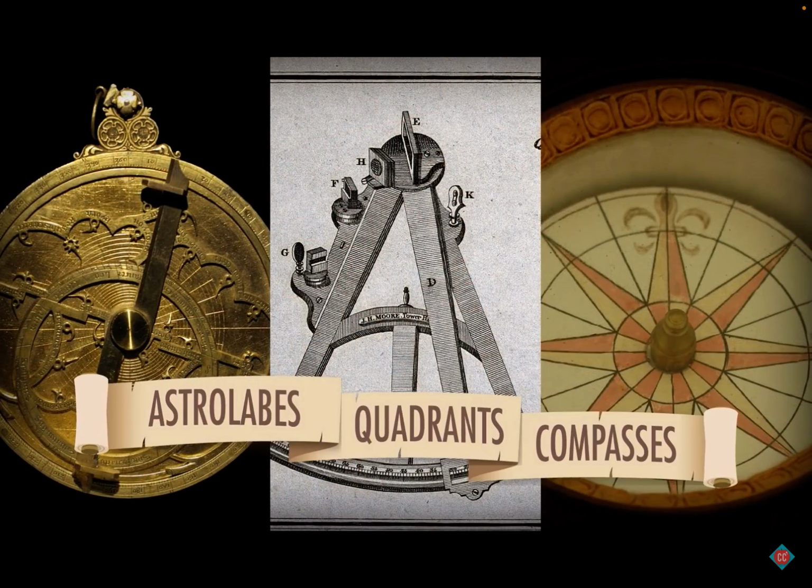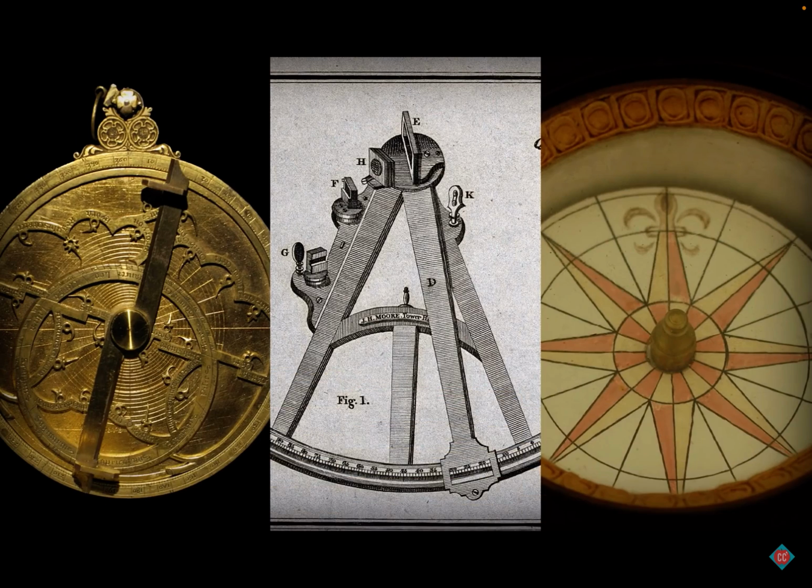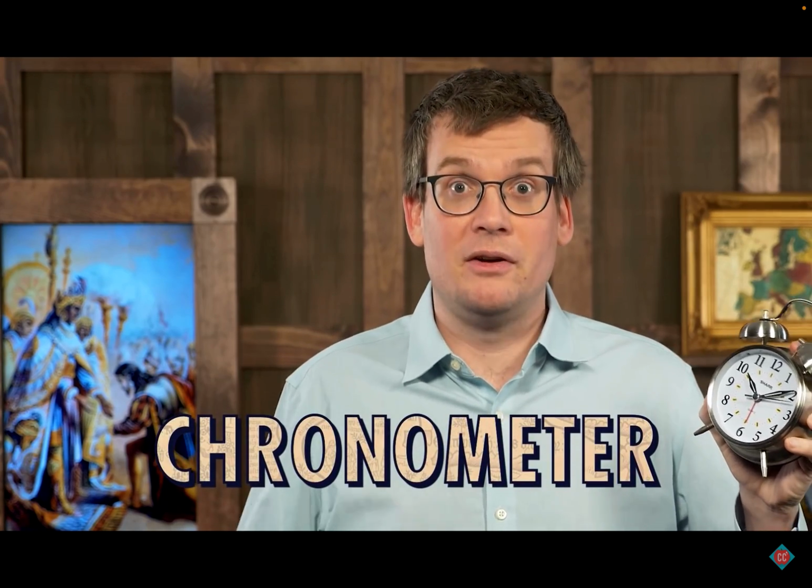Astrolabes, quadrants, compasses, and other instruments gave good indications of location and direction, but you know what you really needed? A clock. That's right, there's a clock in the center of the world. This $6 clock is an astonishing piece of technology. Stan would like me to point out that it was actually $8. Thank you for your support at patreon.com/crashcourse. It wasn't until the 18th century development of the chronometer that sailors could chart longitudinal location, and even now, GPS relies on extremely precise knowledge of the time. In short, when it comes to history and also everything else, it's not just a question of where you are, it's a question of when you are.